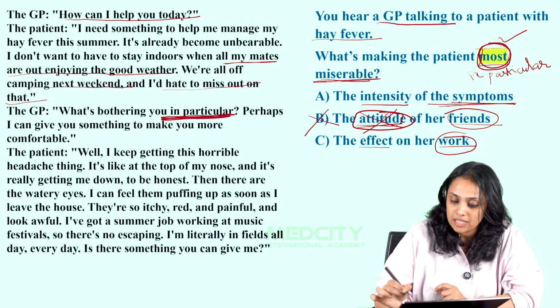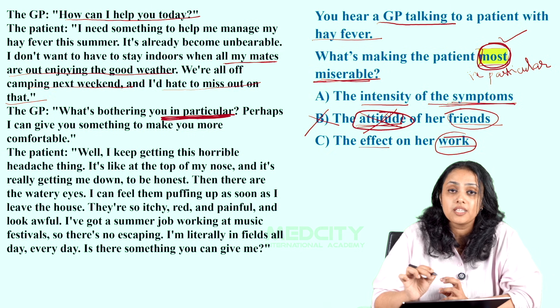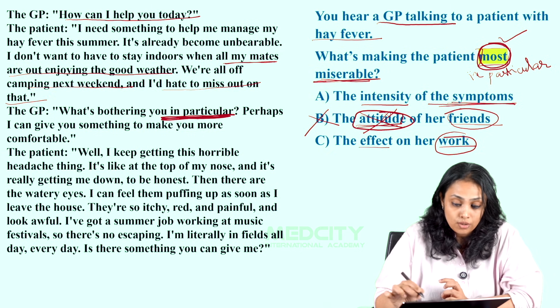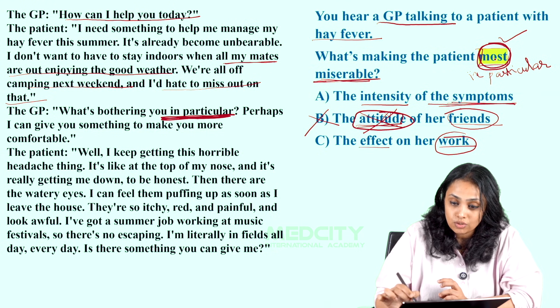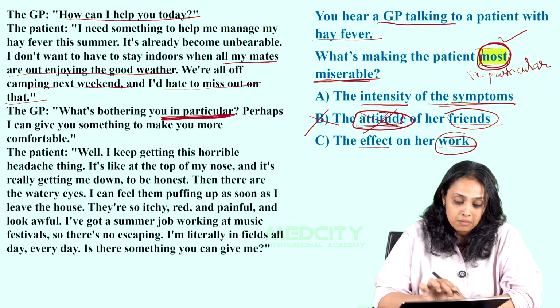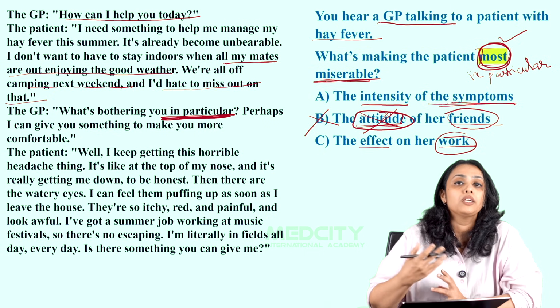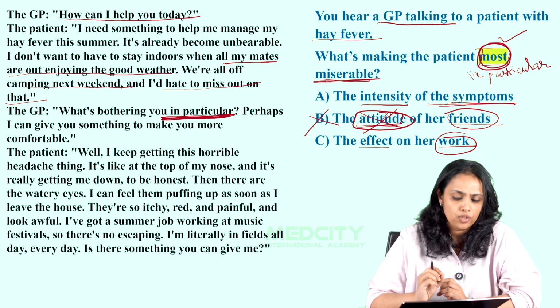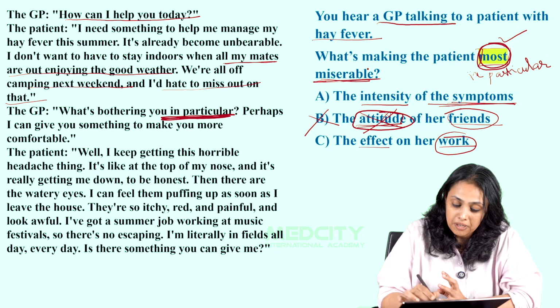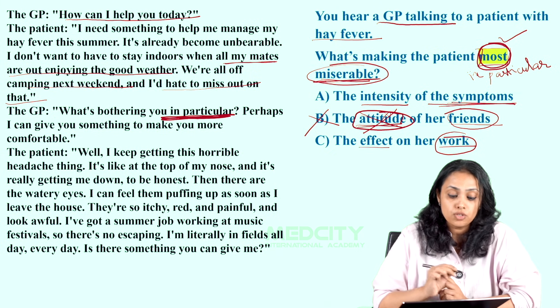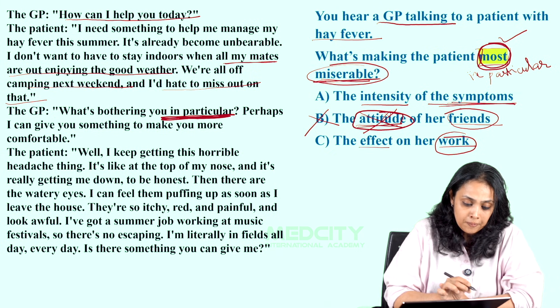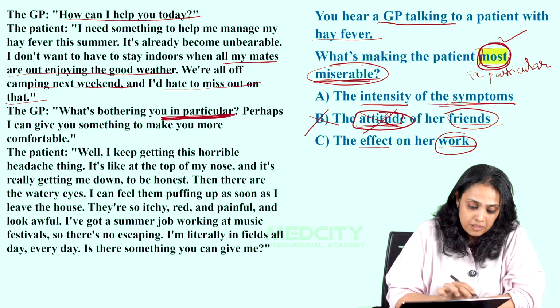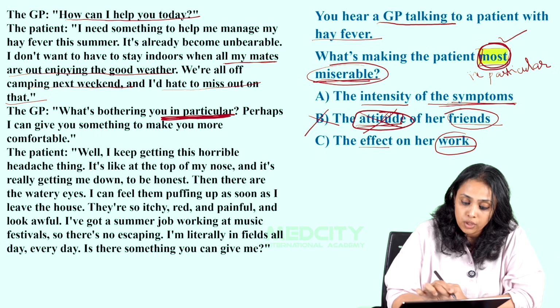In particular means the GP is asking about something specific. So we can relate it to "most" in a way, because there might be a lot of concerns that you're having. Out of that, specifically, what is bothering you, or what the patient is finding miserable. So here, let's look more closely. And the GP says, what is bothering you in particular?